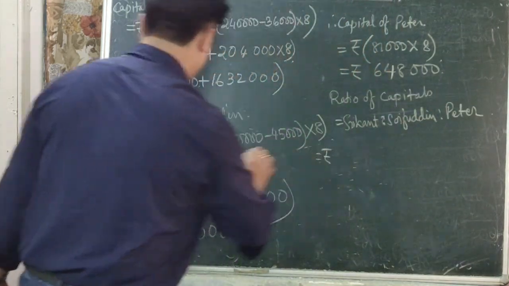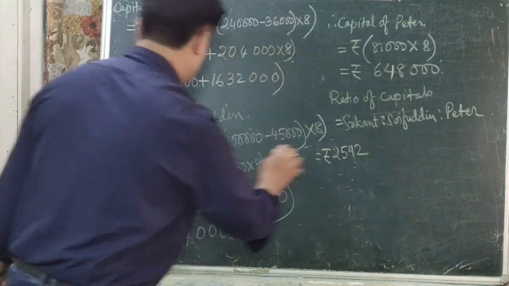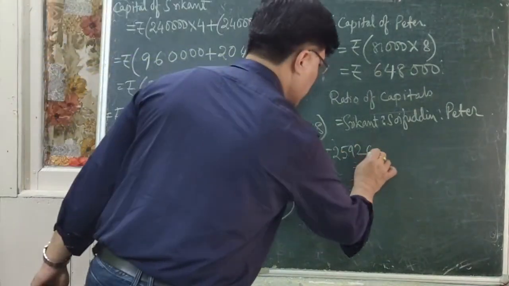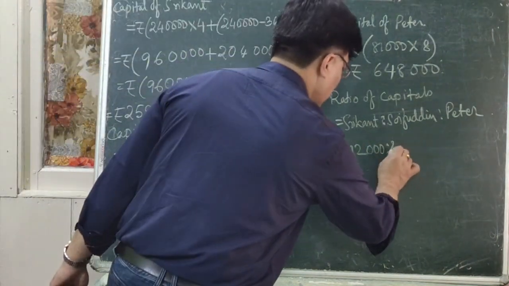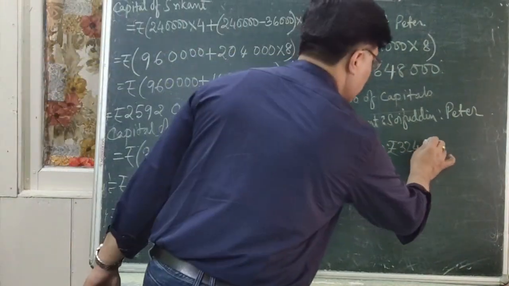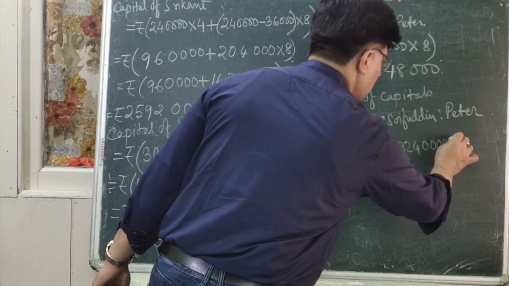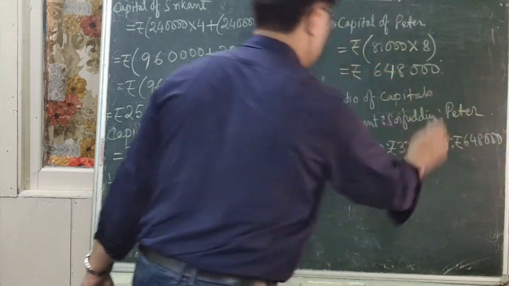So is equal to rupees. Srikant's is 2592, 2592 and how many zeros? 3 zeros, is to Saifuddin, 324 and how many zeros? 4 zeros, is to Peter, rupees 648 and how many zeros? 3 zeros.